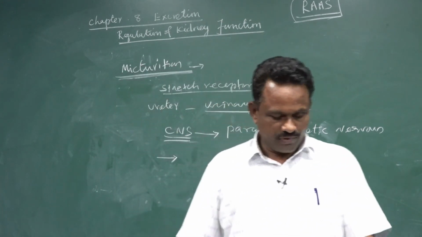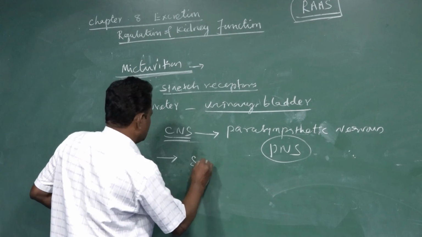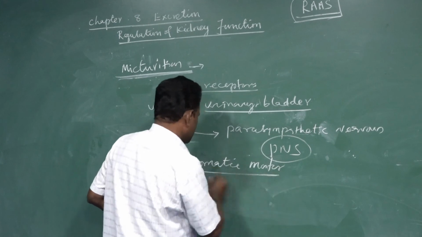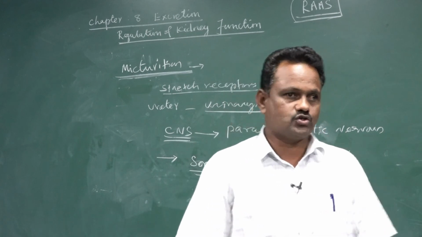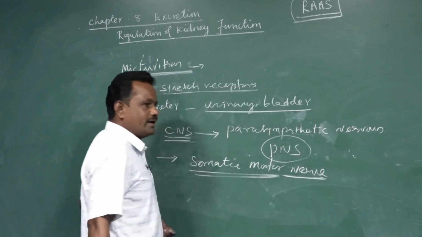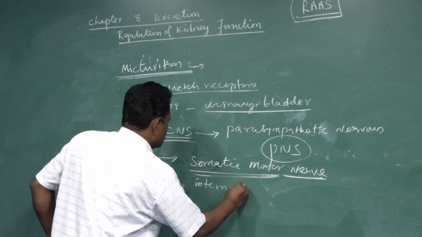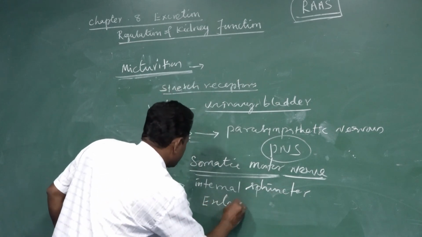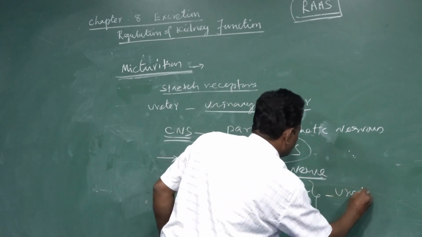And simultaneously, one more type of specialized cell is present, called somatic motor neurons. This somatic motor nerve stimulates two different types of sphincter muscles. One is called the internal sphincter and another is called the external sphincter. These two sphincter muscles are present at the urethra.